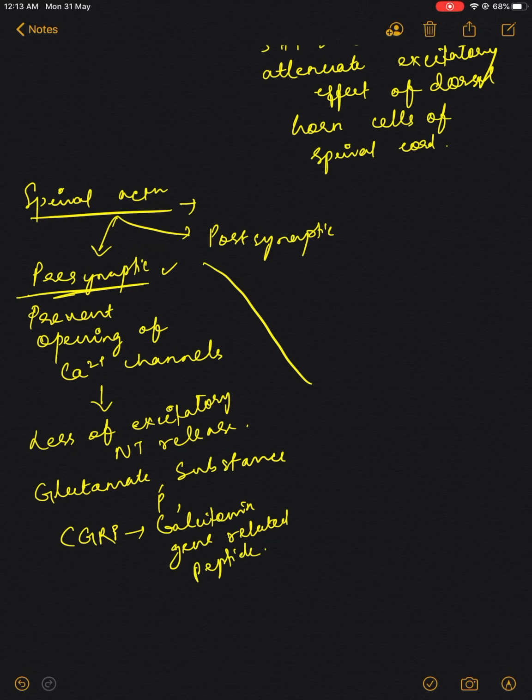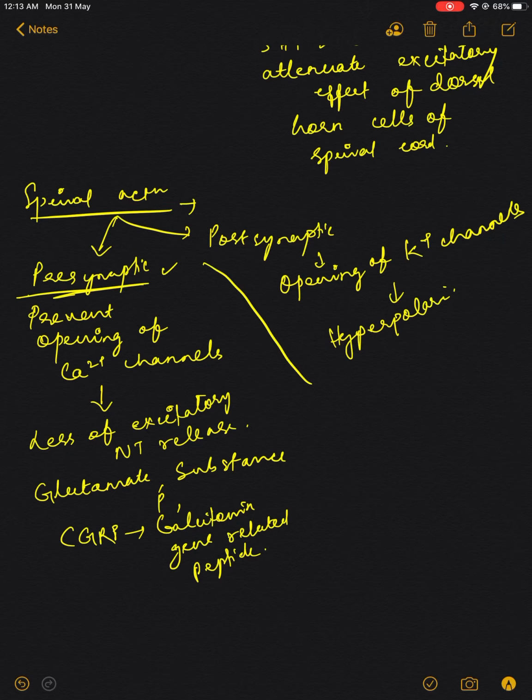Now what will happen when they act postsynaptically? When they act postsynaptically, there will be opening of potassium channels, and we all know when potassium channel opens up, the membrane will be hyperpolarized. So when the membrane is hyperpolarized, there will be decrease in the excitability of the neuron.